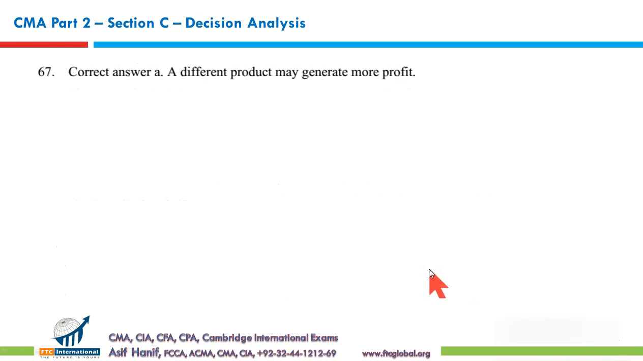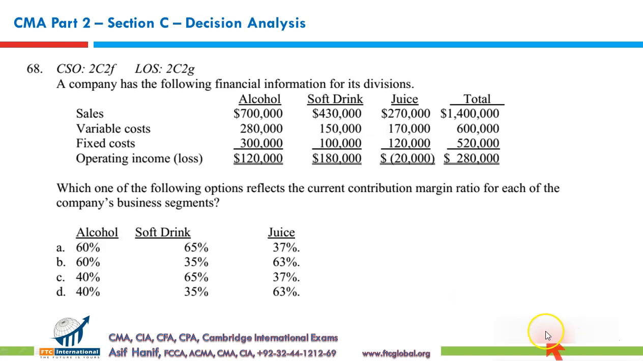What happened? A company has the following financial information for its divisions. Sales is given. I think I missed a question. Just a minute.